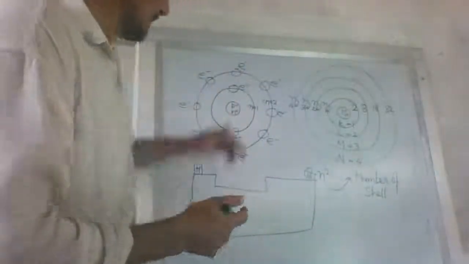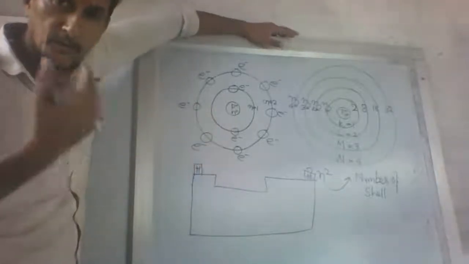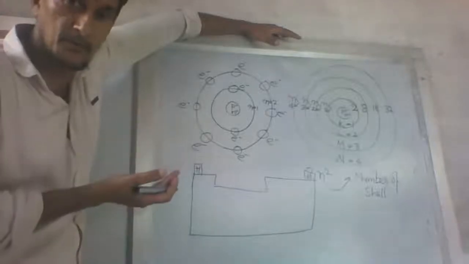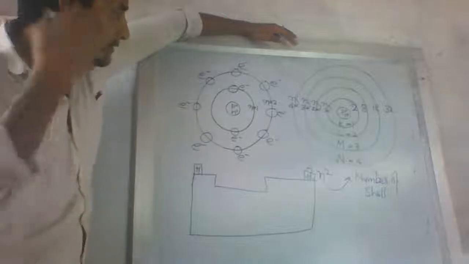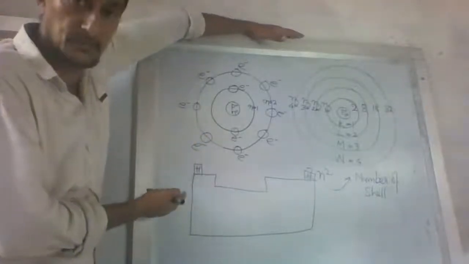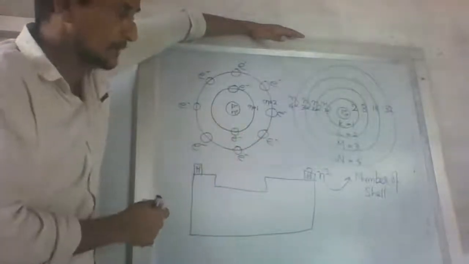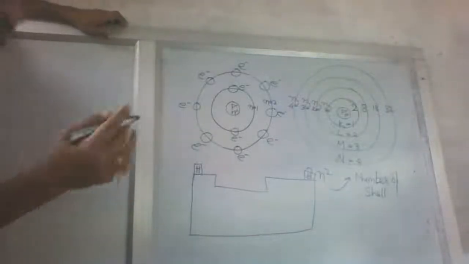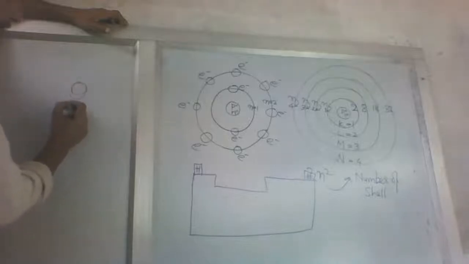But we are studying only the proton, neutron, and electrons. There are thousands of other particles also. There are pi mesons, negative pi mesons, positive pi mesons, other particles you will study in future. Anyway, I am going to tell you about hydrogen. Hydrogen has been placed in the periodic table in two different places, in the first place and the 7th place. Correct?